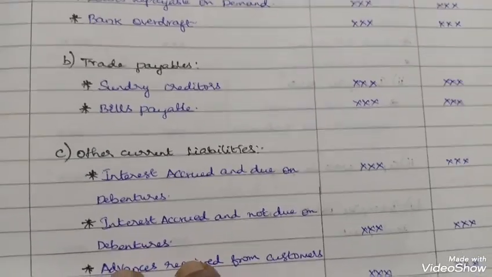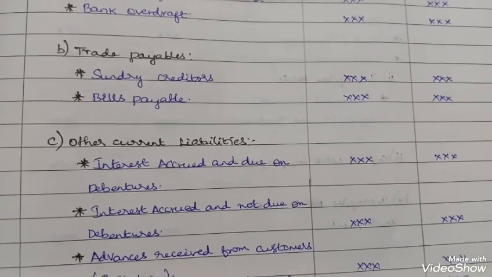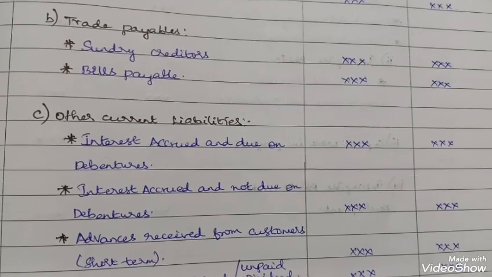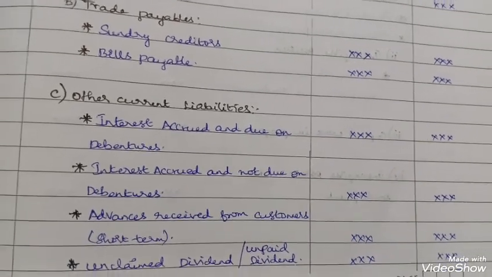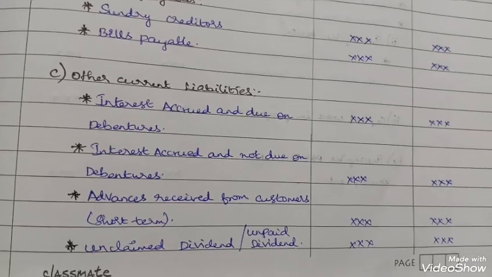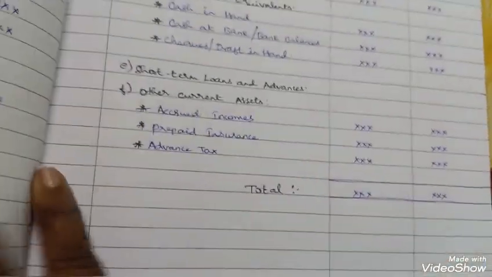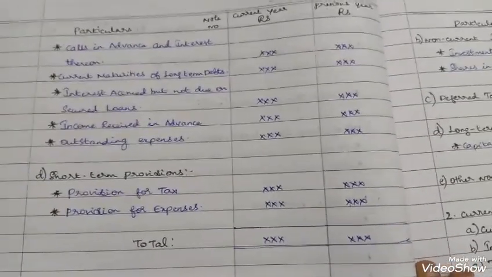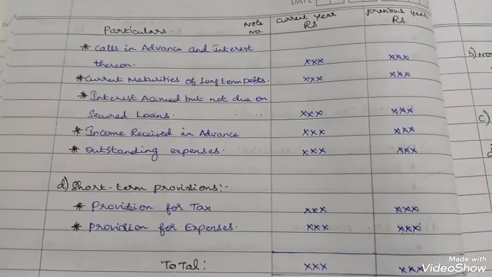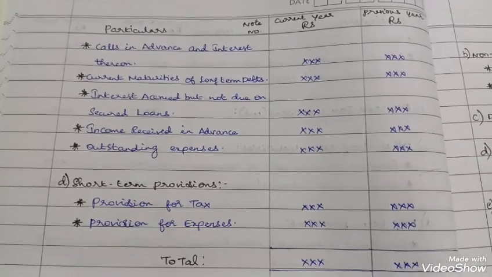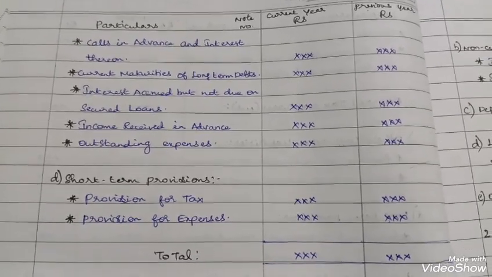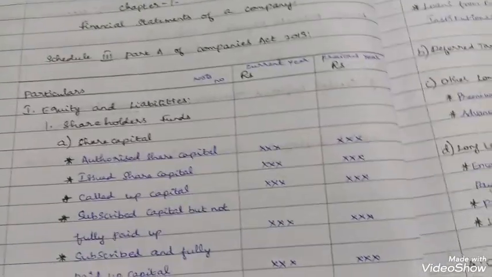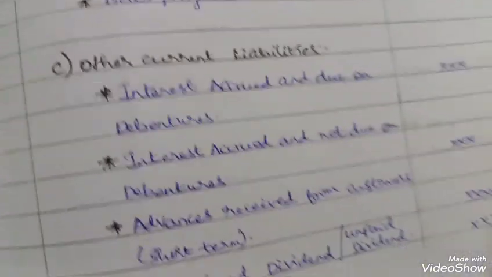Other current liabilities: interest accrued and due on debentures, interest accrued not due on debentures, advances received from customers for short-term, unclaimed or unpaid dividends, calls in advance, interest thereon, current maturities of long-term debts, interest accrued but not due on secured loans, income received in advance, outstanding expenses, and all will come under other current liabilities.